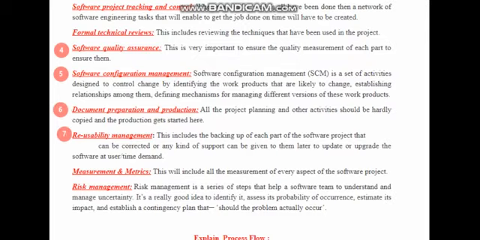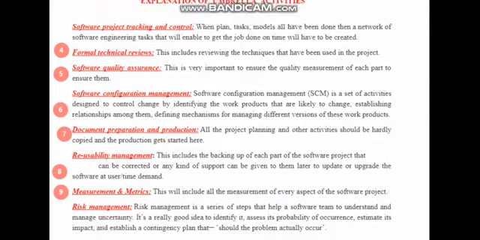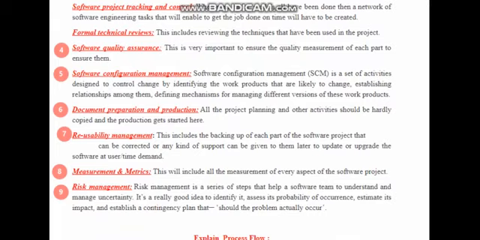So all these activities are called umbrella activities. They are performed in the software process framework, and these are the major task sets to be performed during each activity.